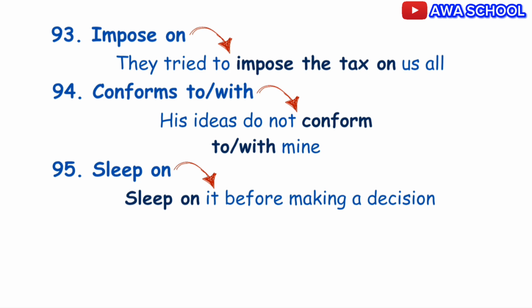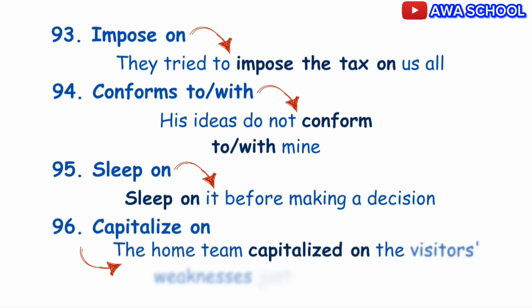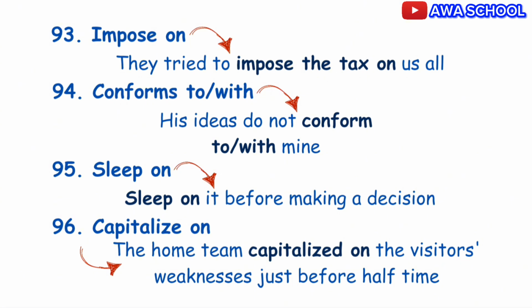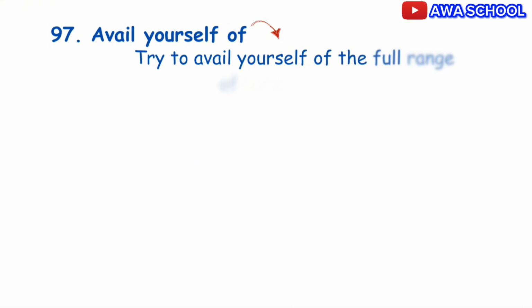Exactly. You capitalize on something or a situation. For example, the home team capitalized on the visitor's weakness just before halftime. Exactly. Now, to get acquainted with something, use avail yourself of. Example, try to avail yourself of the full range of hotel facilities.